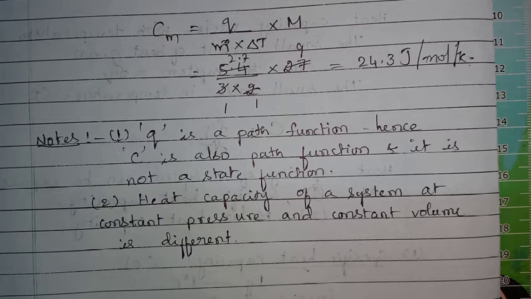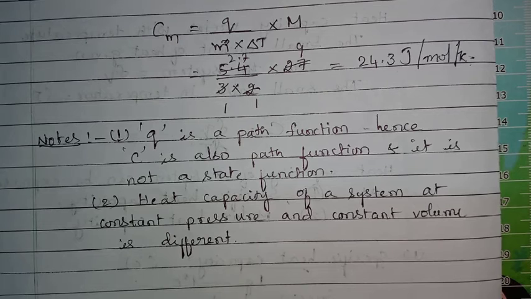Whenever you are supplying heat energy to a system at constant pressure, there is an increase in the internal energy as well as some work done, because at constant pressure there is an increase in the volume of the system, so some work is done. So the heat capacity of a system at constant pressure is different, and it is a little higher, whereas in the case of heat capacity at constant volume there is no work done.